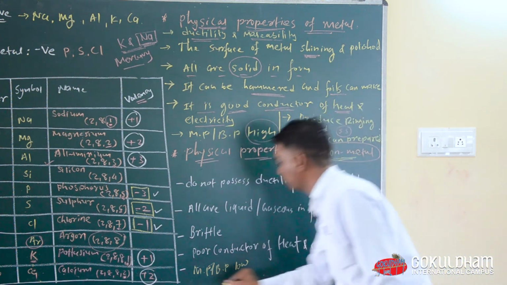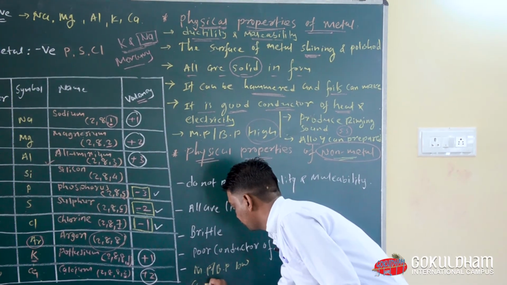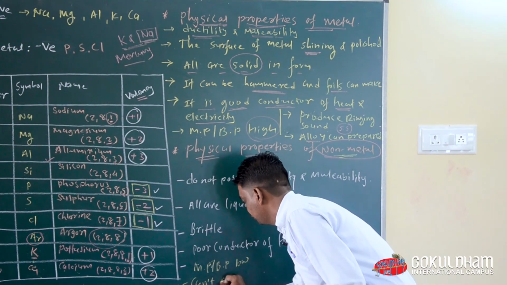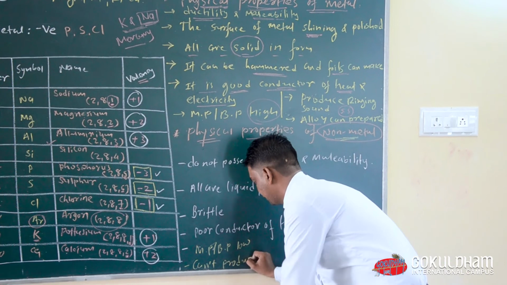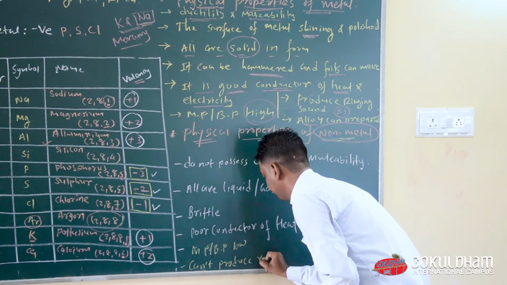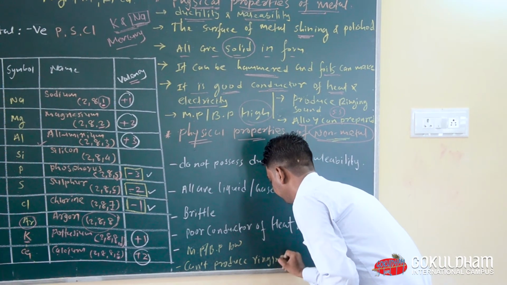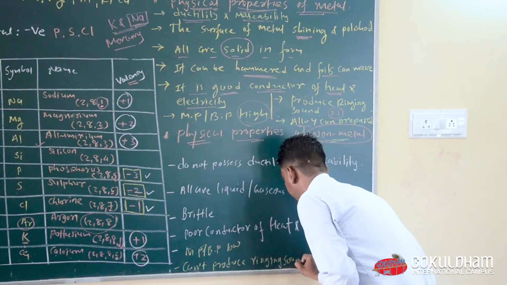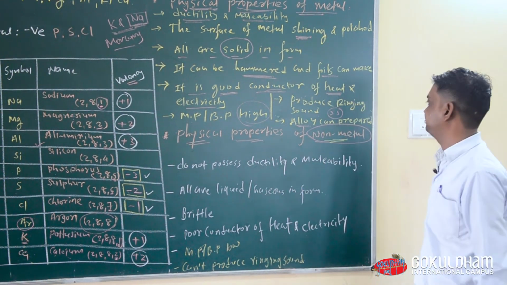That means it cannot produce ringing sound.